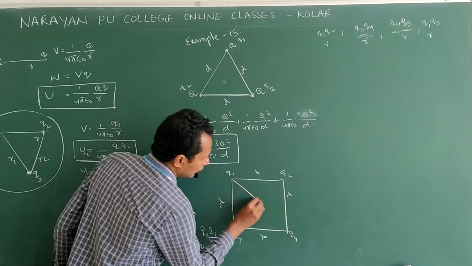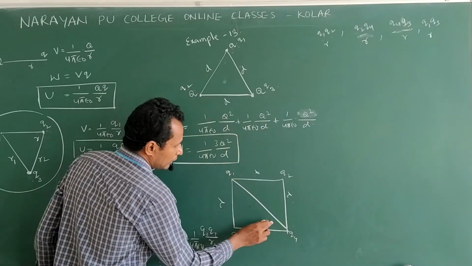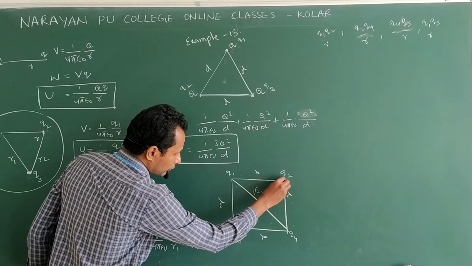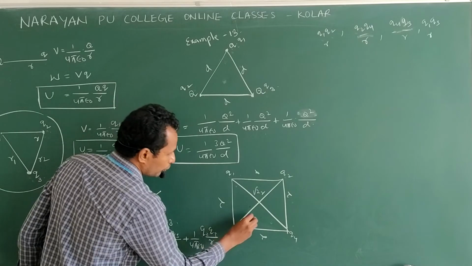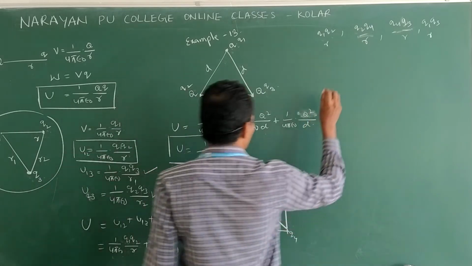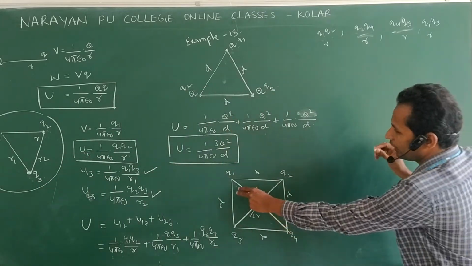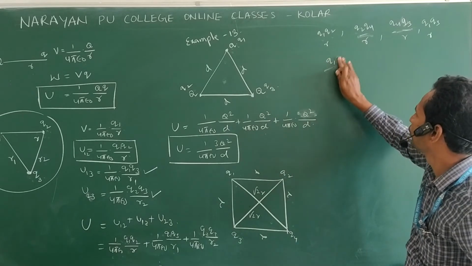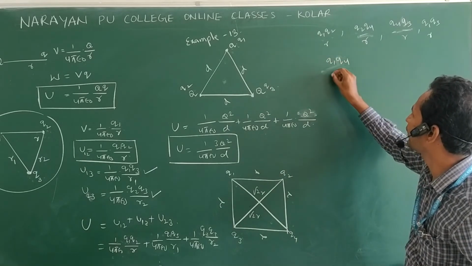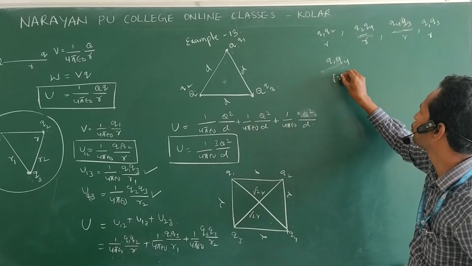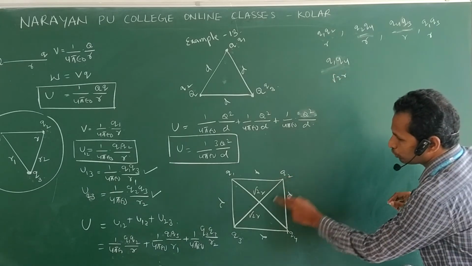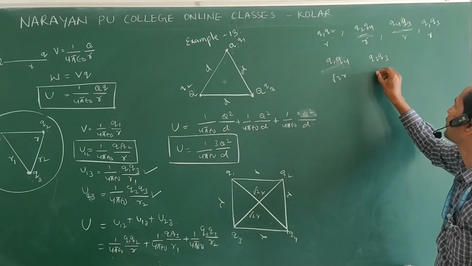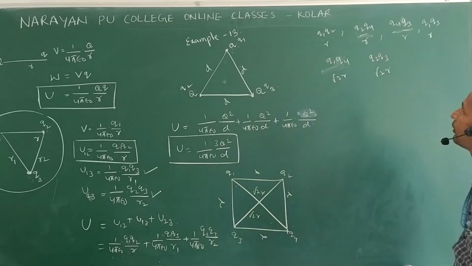One is Q1 and Q4, diagonal distance root 2 R, and another combination Q2 and Q3, distance root 2 R.